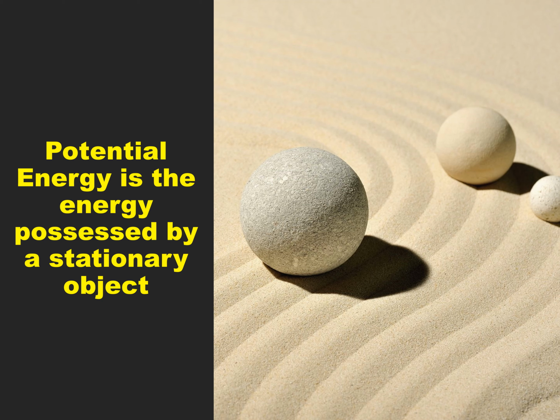So any object that possesses potential energy must be at rest. That object must be stationary. Like you can see here, this big stone here is actually at rest. It is not moving. Therefore, this stone possesses potential energy.